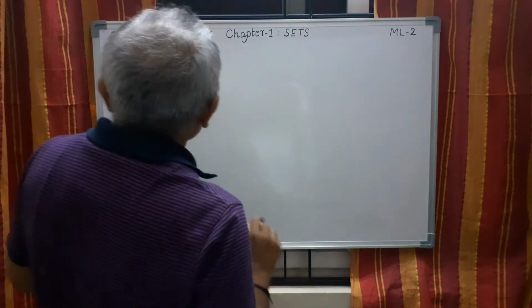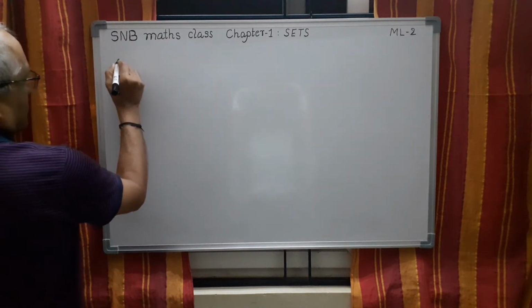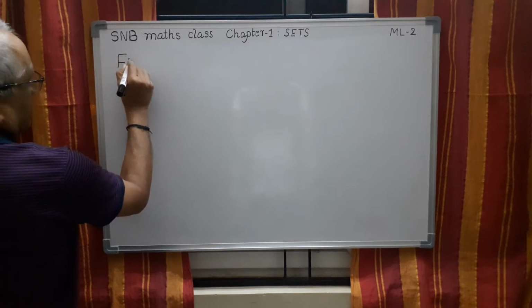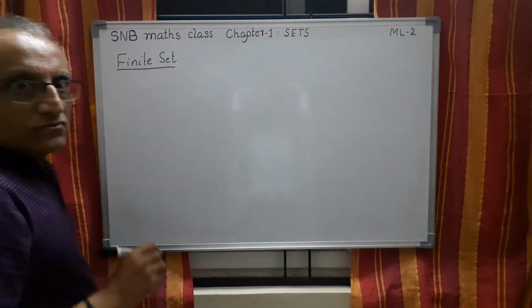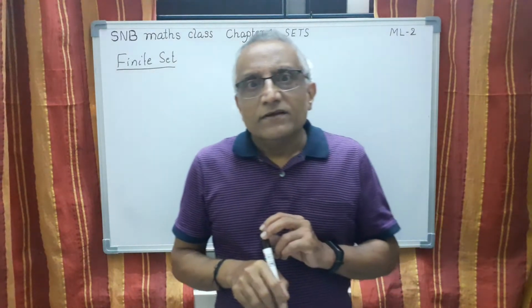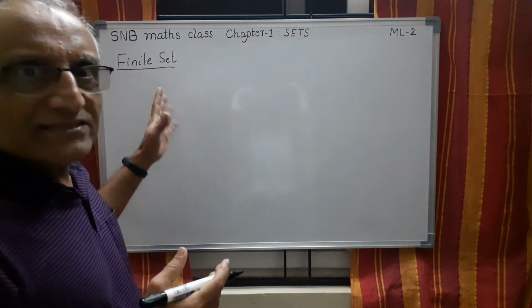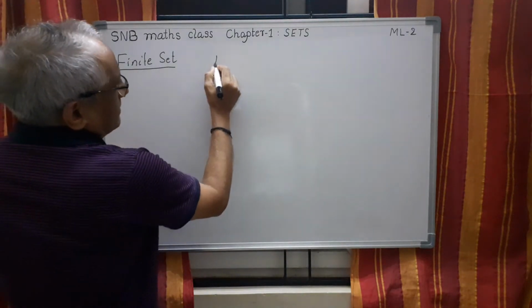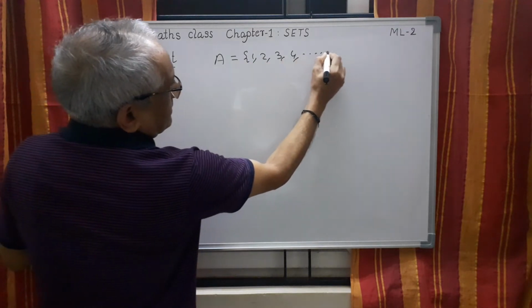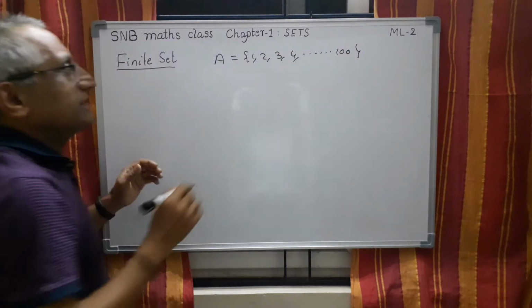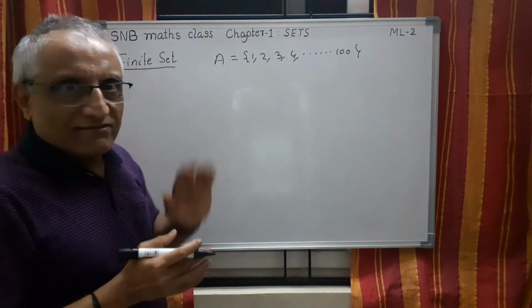Now let us go to the next type of sets. The next one is finite set. So what do you mean by finite set? A set which contains a finite number of elements is called a finite set. It is very simple. I need not explain. For example, you see A equal to {1, 2, 3, 4, ..., 100}. So this is definitely a finite set. Number of examples you can give, but it is not required.